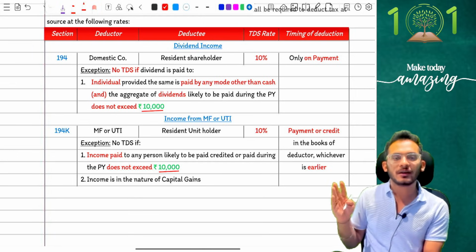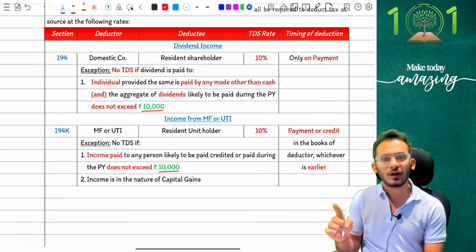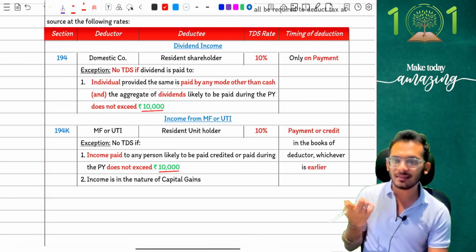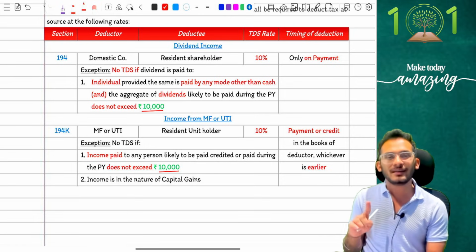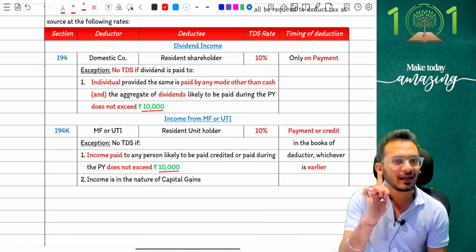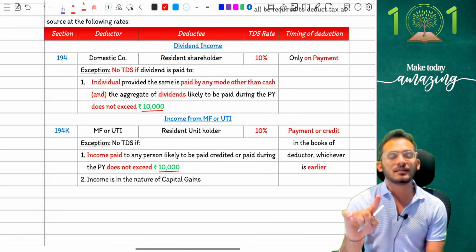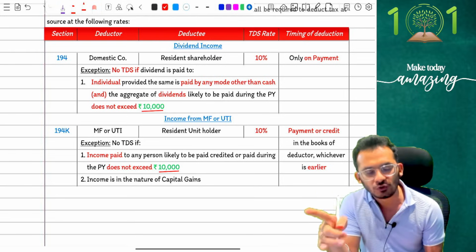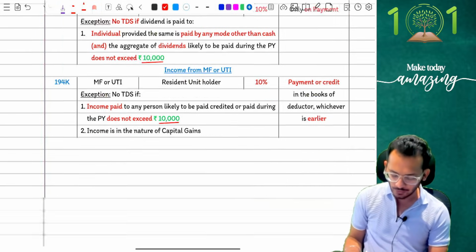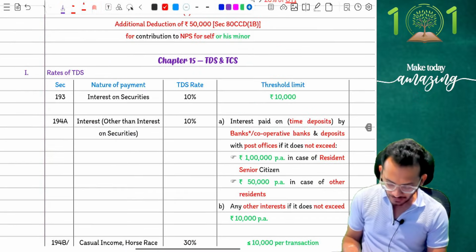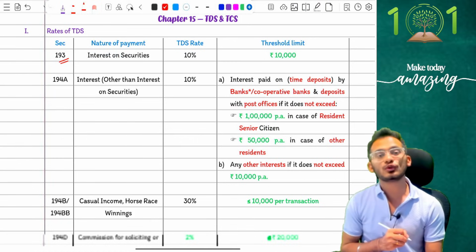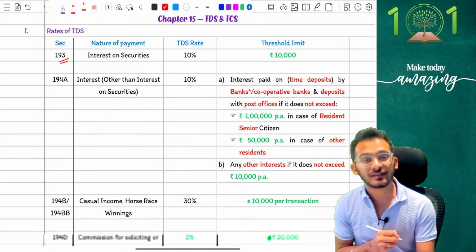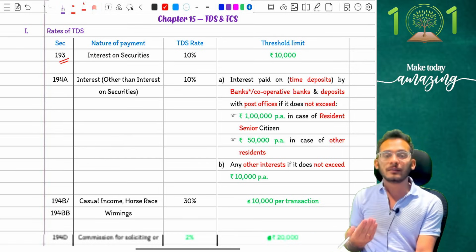So simple, straightforward amendment. What is the amendment, people? You should not get dividend more than 10,000 rupees in order to be liable for TDS. If you're going to get a dividend more than 10,000 rupees, you're going to be liable for TDS in either shares or mutual funds. Yes, good. Amendment number 2. Amendment number 2 is that section 193 used to say that if you are having any interest on securities, then there was no threshold limit defined.